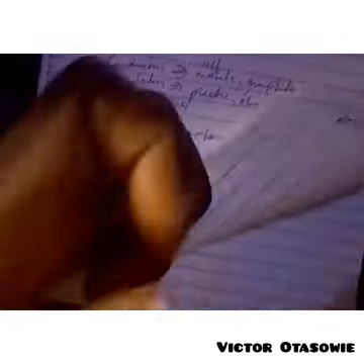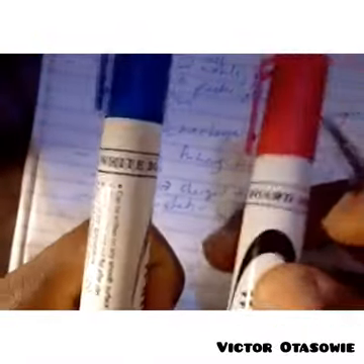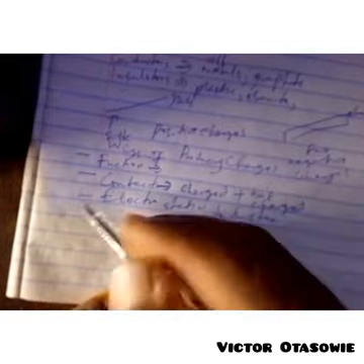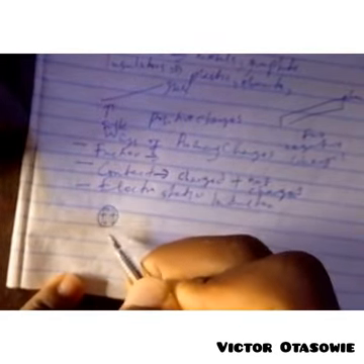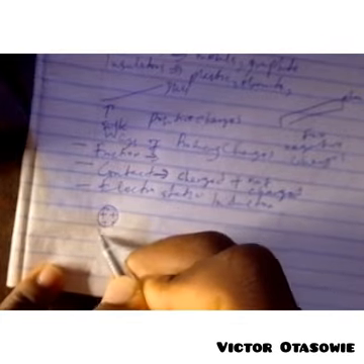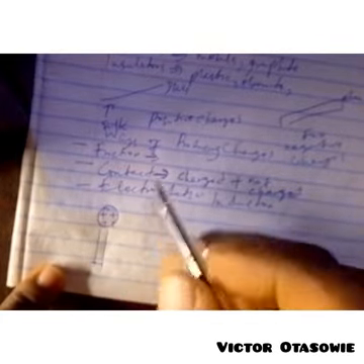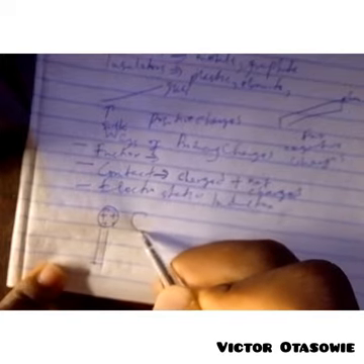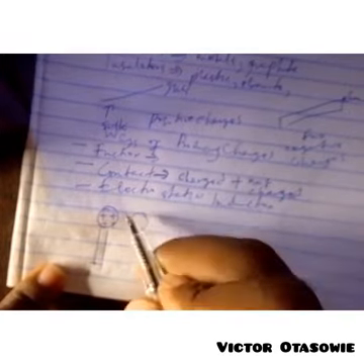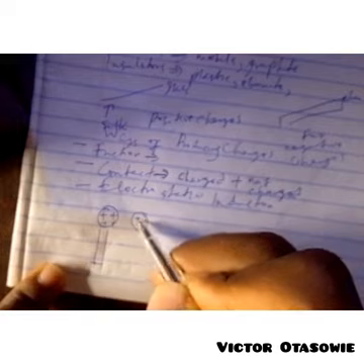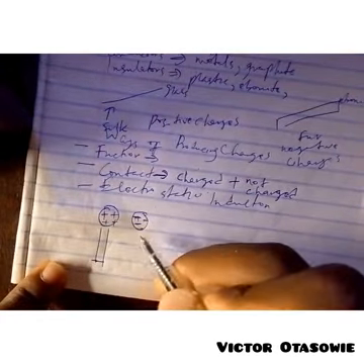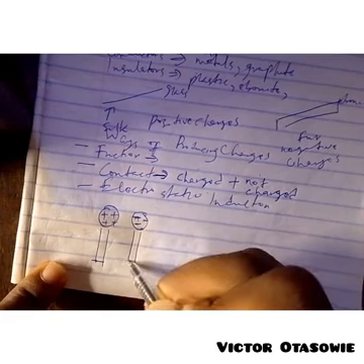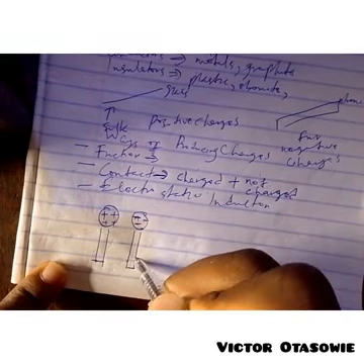Let's say this one here is charged, so it has plus charges. You now bring it in contact with one that is not charged. Now this one that is not charged tends to possess some form of charges, maybe negative at the other end.